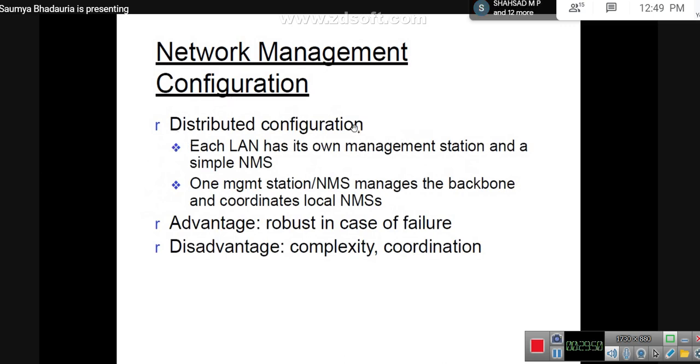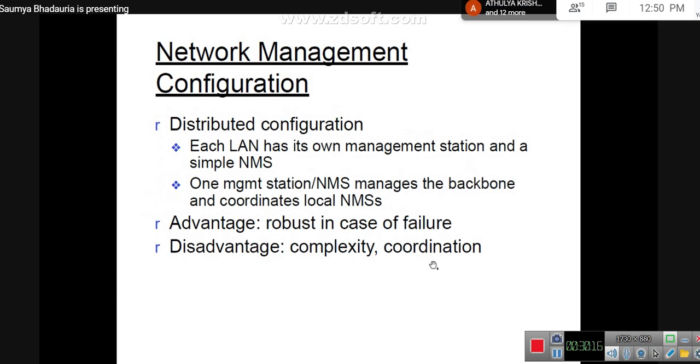So coming to this distributed configuration, we said that each LAN has its own management station, a simple NMS. One management station or NMS manages the backbone and coordinates with the local NMS. The advantage is that it's robust in nature. Also, it can handle any sort of failure. The disadvantage is its complexity and coordination.